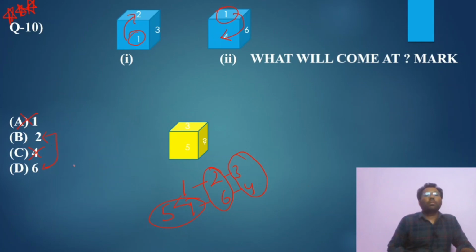So between these two, which is the correct one? We have to match this figure with the above, but no figure is matching. So what we studied is one common trick.